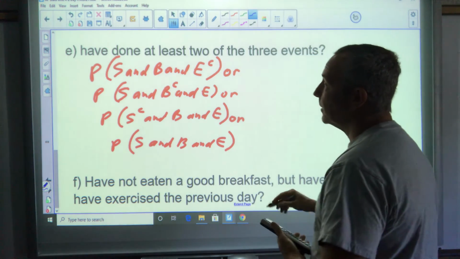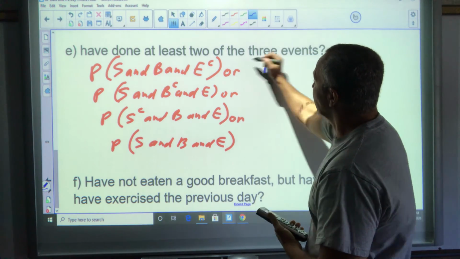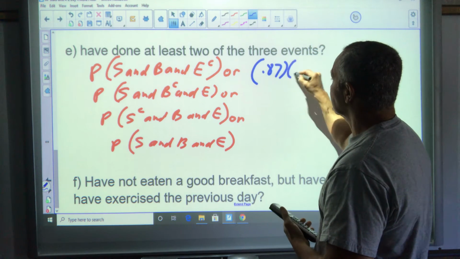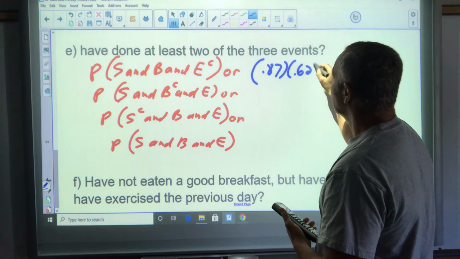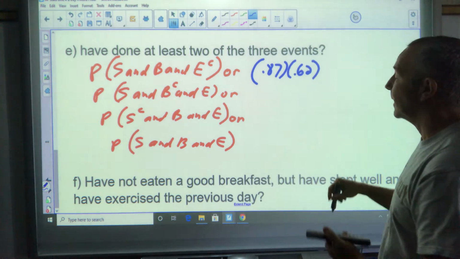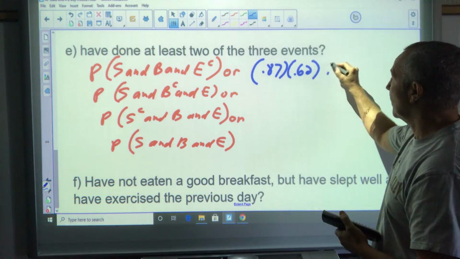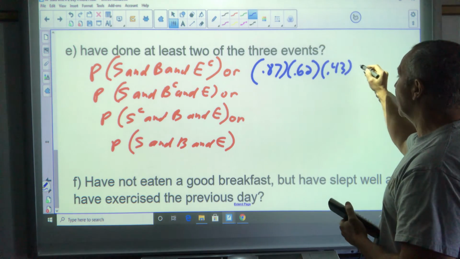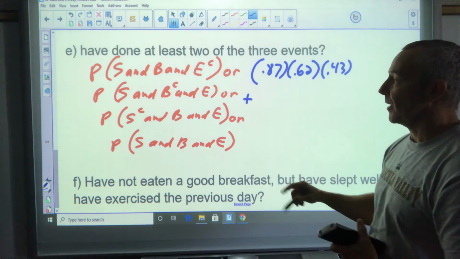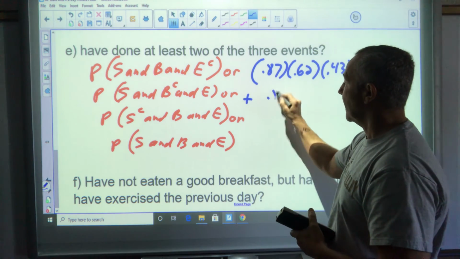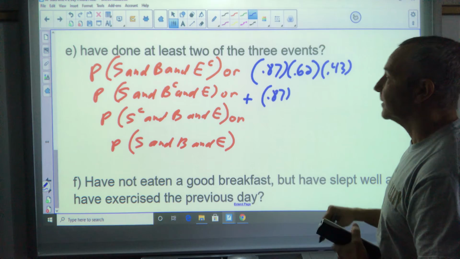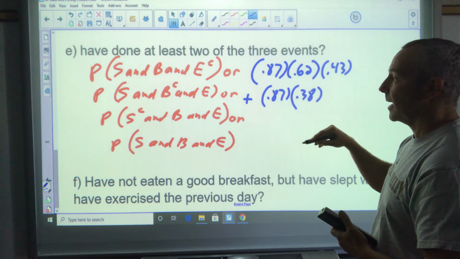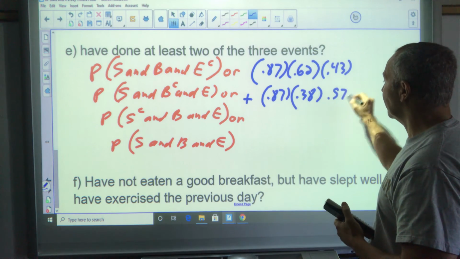Let's write it out. So sleep, 0.87, and breakfast, 0.62, and not exercise, 0.43. Okay, or it's plus. I'm going to add all these together. Sleep, 0.87. No breakfast, 0.38. And exercise, 0.57.